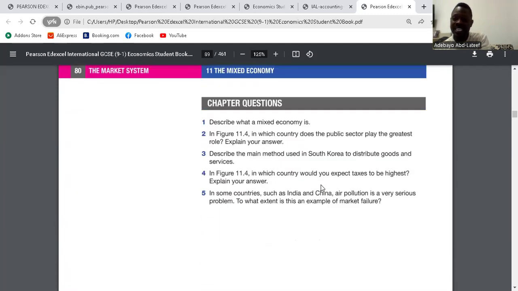In some countries such as India and China, air pollution is a very serious problem. To what extent is this an example of market failure? I wrote, it's an example of market failure because firms in China and India do not take externalities into consideration. They don't care about the third party. So they carry out their production and emit carbon into the air, which makes the quality of air poor. People that inhale it might get ill and have to spend money, which the firms do not care about. Is it clear? So that ends chapters 9, 10, and 11. Thank you.